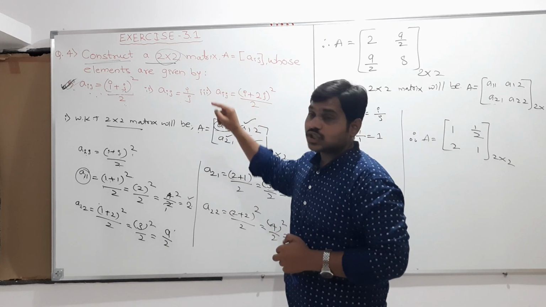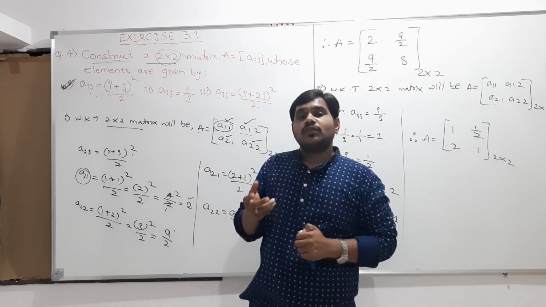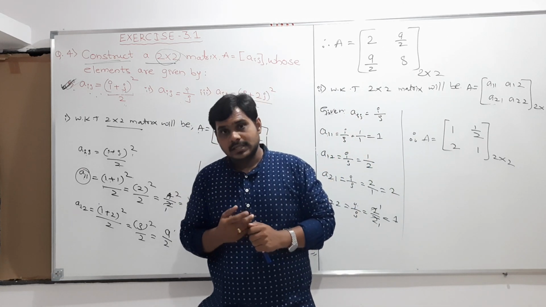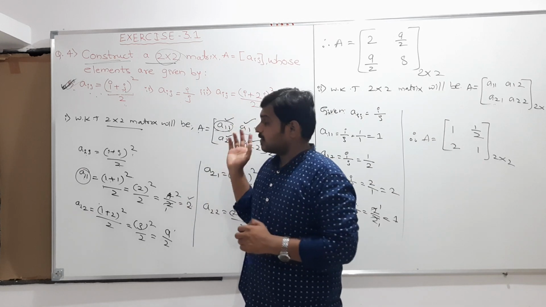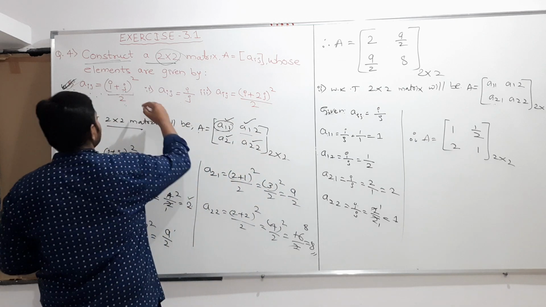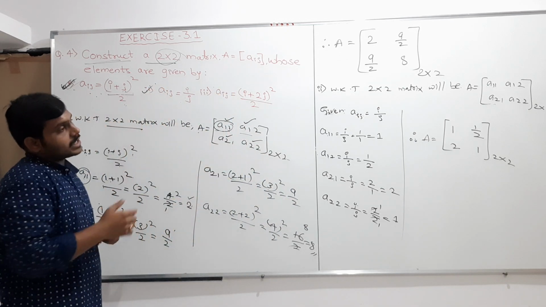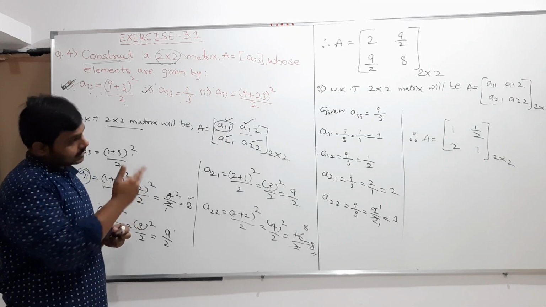Either they will ask this question, or, as in the previous video we discussed, if the matrix has 24 elements, what will be the possible orders. So these are all very important questions. And next we will discuss the third one. The third one is also a similar type of question.